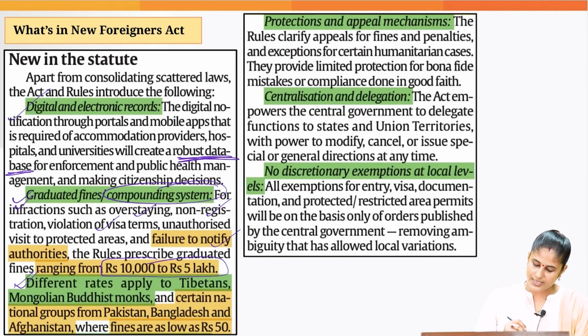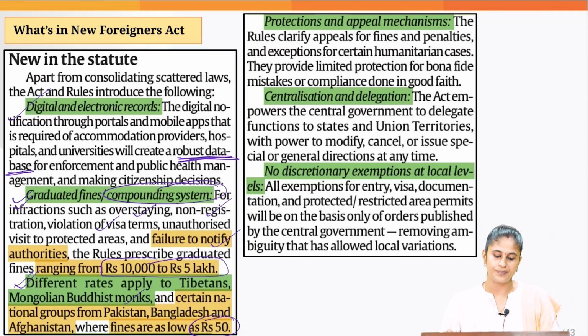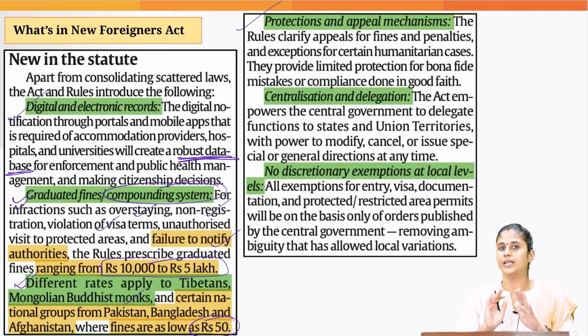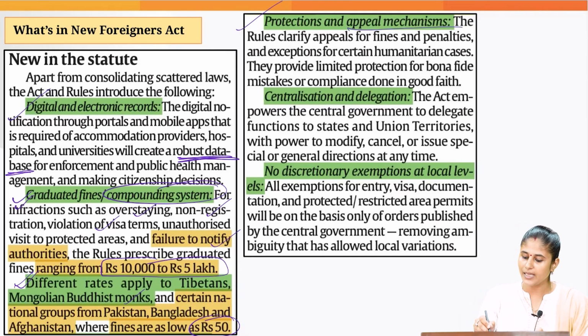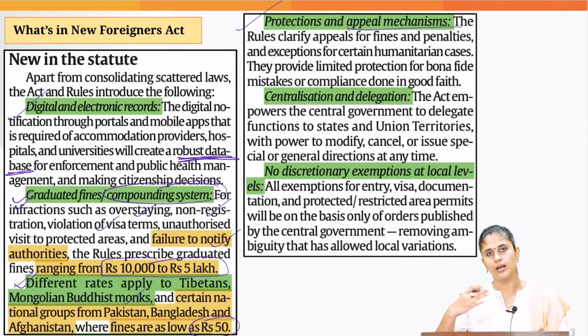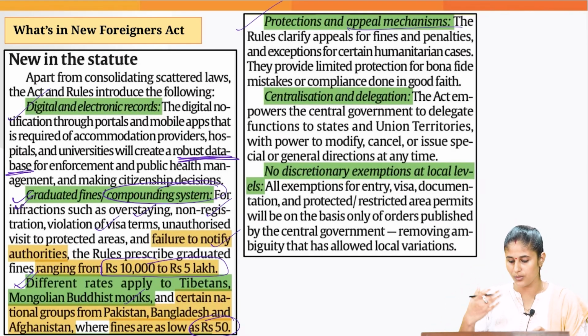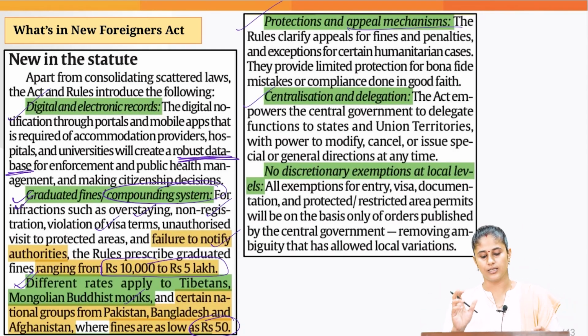And different rates are applicable to Tibetans, Mongolian, Buddhist monks. In that case, the fine is merely 50 rupees. Then, in case of bona fide mistake, when you have not made a mistake intentionally, your intentions were not wrong, in that case, you would be provided with a proper appeal mechanism also, so that you can present your case in front of the concerned authorities.